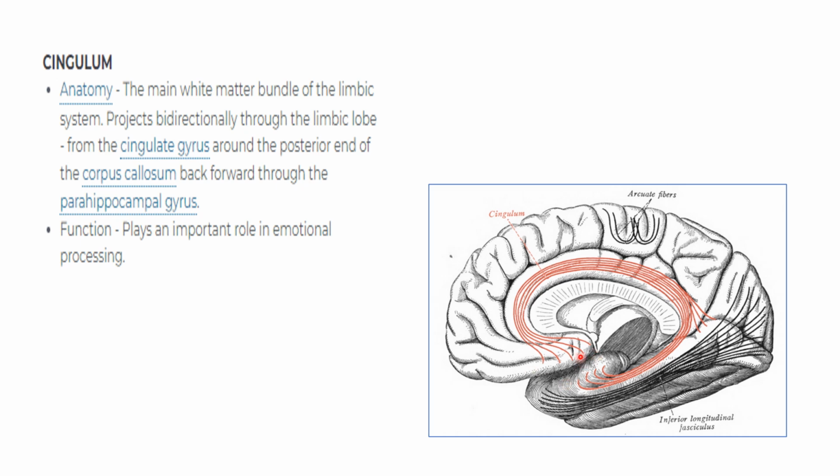This is cingulate gyrus and it is going up and back, then connecting to the parahippocampal gyrus. This is our corpus callosum. What is the function? It plays an important role in emotional processing.